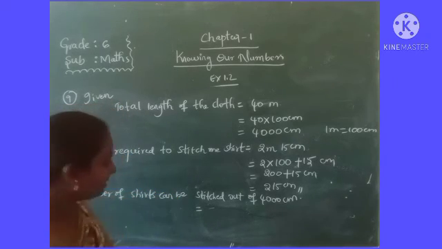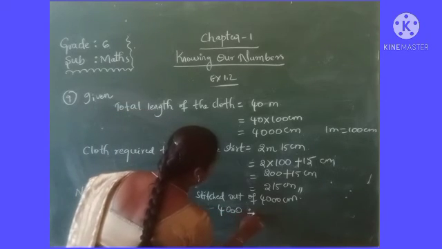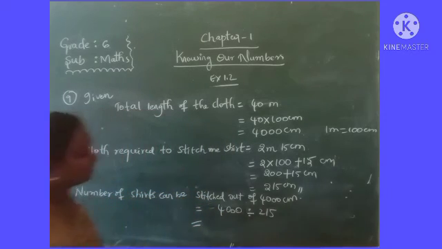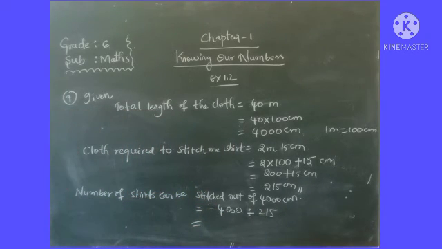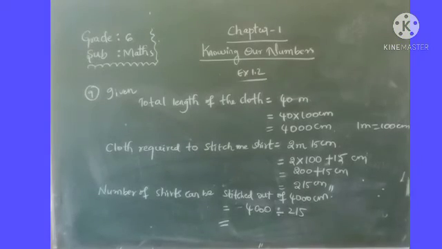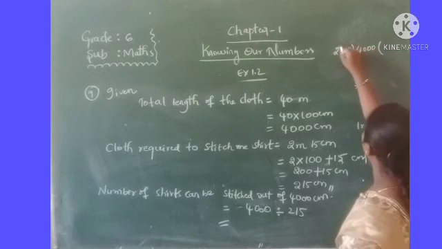Very good, excellent, division. So that is 4000 by 215. Now we have to do the division here, right? So that is 4000 by 215.